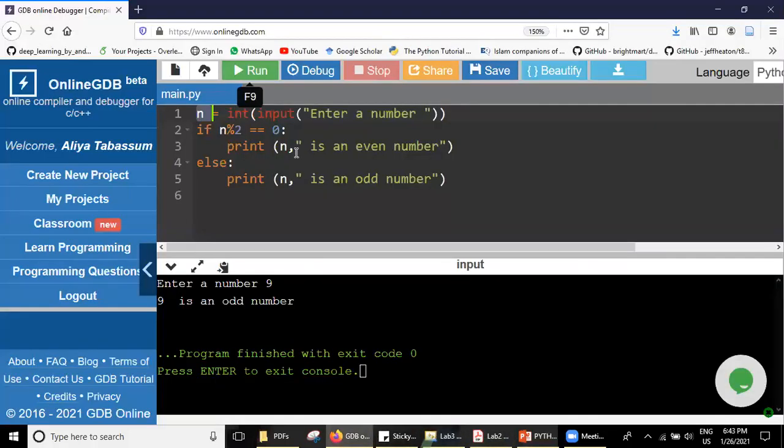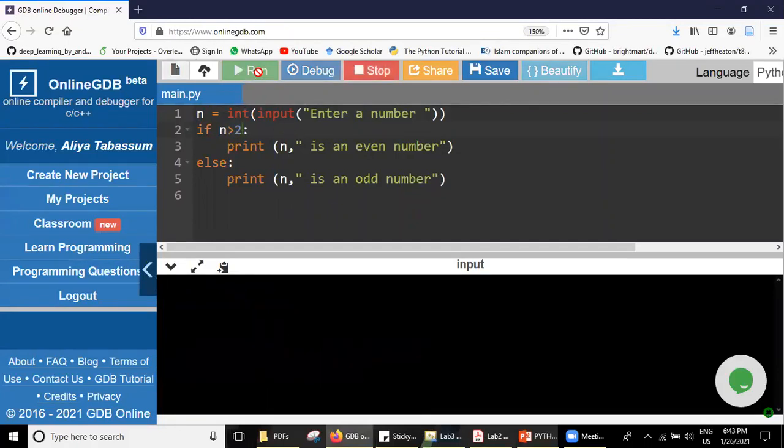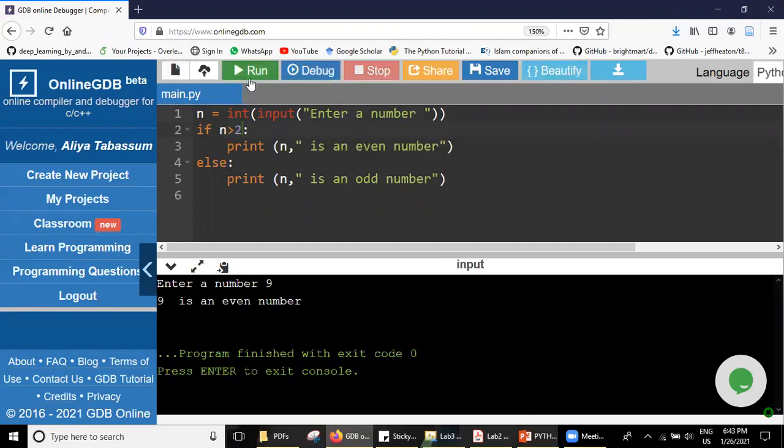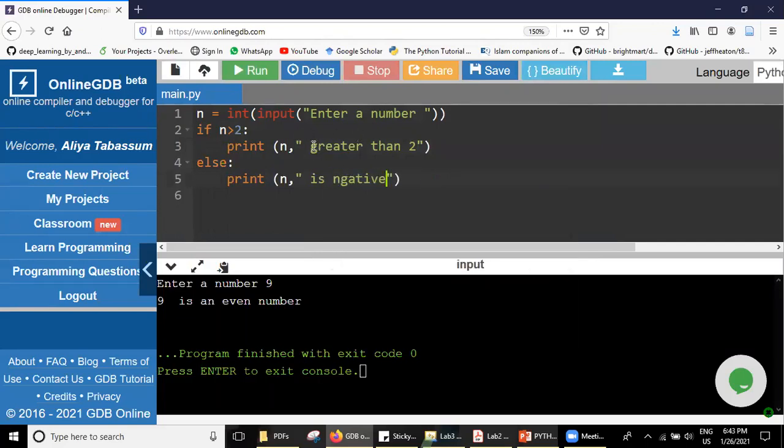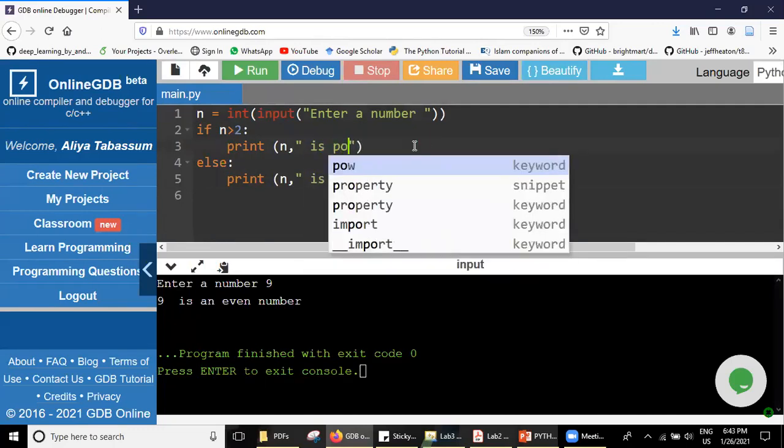Okay, we'll customize the same program. If n is, I will not write like this, I'll write greater than 2. Okay, and I will try to customize this code. If n is greater than 2, then I will write n is greater than 2. Else, something else. Okay, customize more. Is positive.